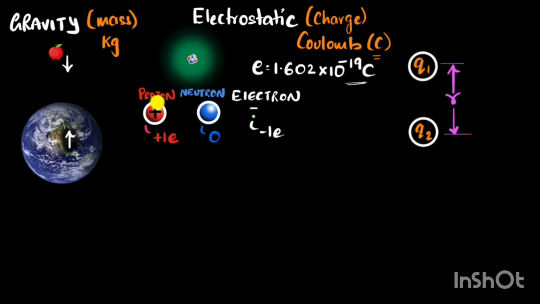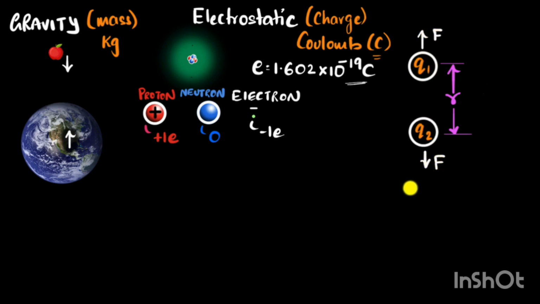Positives will push and repel other positives. Negatives will push and repel other negatives. In other words, like charges will repel each other, but unlike charges will attract each other. A proton will attract an electron. Positives will attract negatives. So the direction of the force depends upon their charge, the polarity of that charge. If both are positive or both are negative, they will repel. If one is positive and the other one is negative, they will attract. For simplicity, let's just say that both are positive, then they would repel each other. So this is a repulsive electrostatic force.